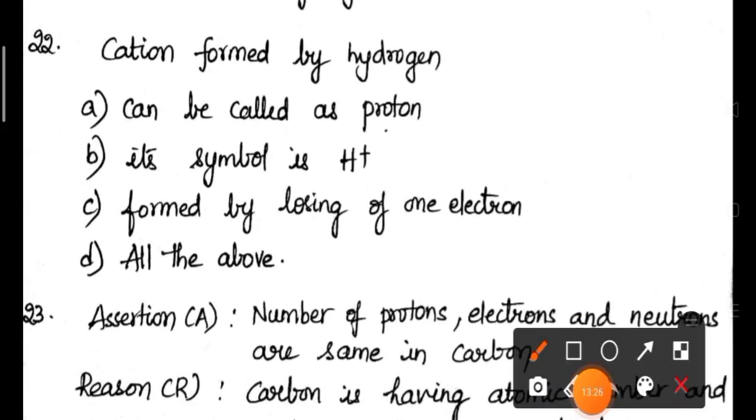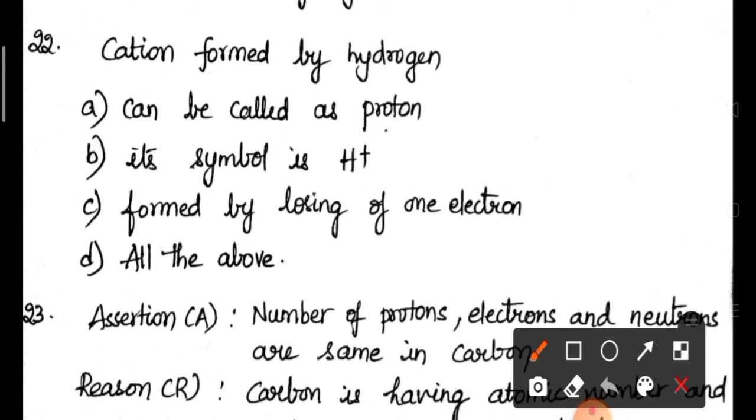22nd question. Cation formed by hydrogen can be called as proton, because there are no electrons and there are no neutrons. Only proton is there, so it can be called as proton.